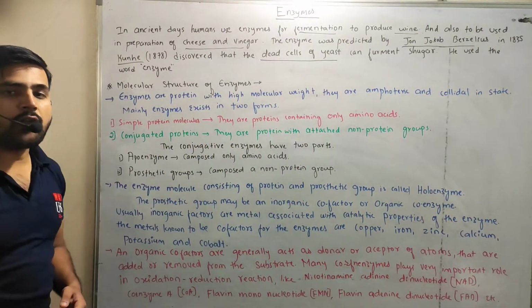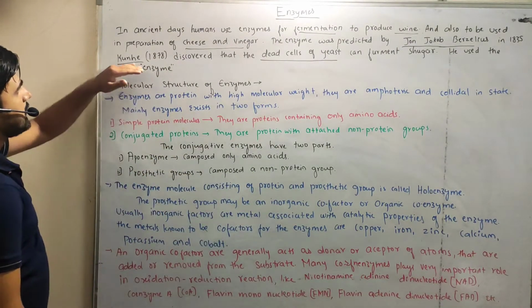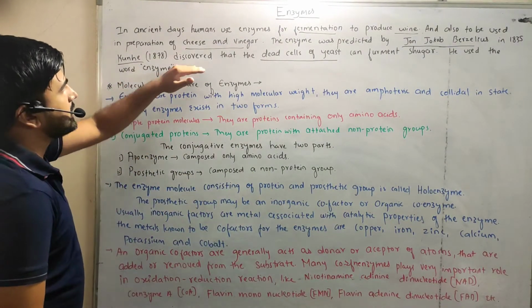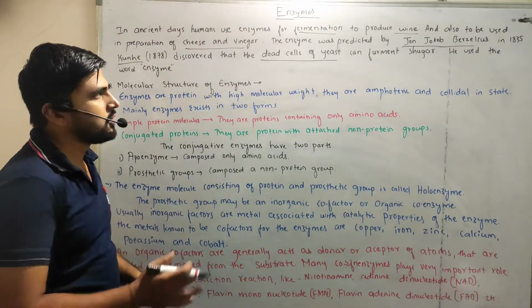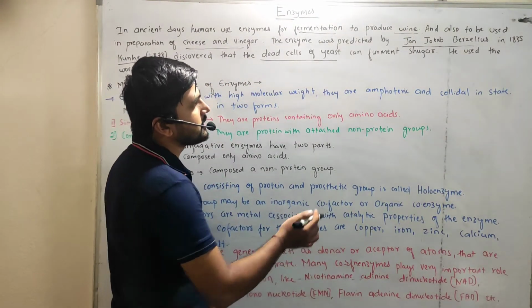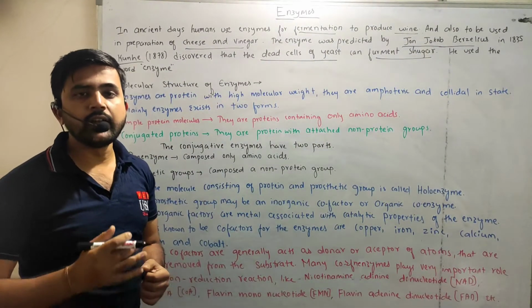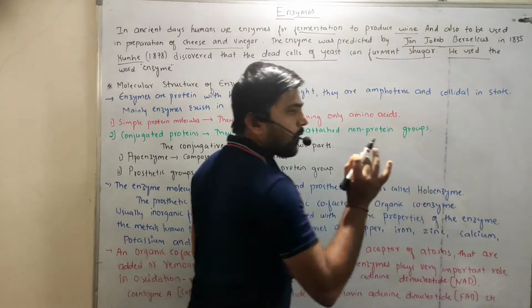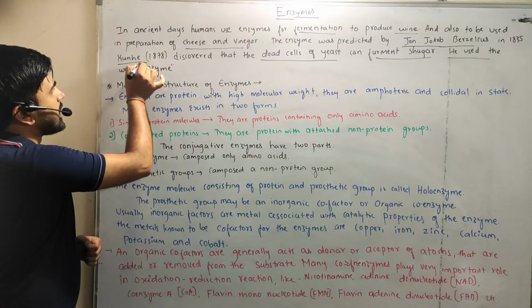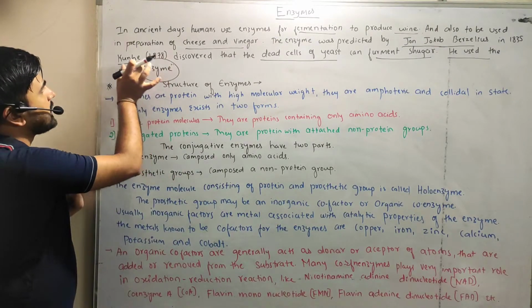After John Jacob Berzelius, there is another scientist named Kuhne. What did he discover? He discovered that dead cells of the yeast can ferment sugar. So those cells help in the fermentation of sugar, and he used one term, that is enzyme. So the term enzyme was first used by Kuhne.